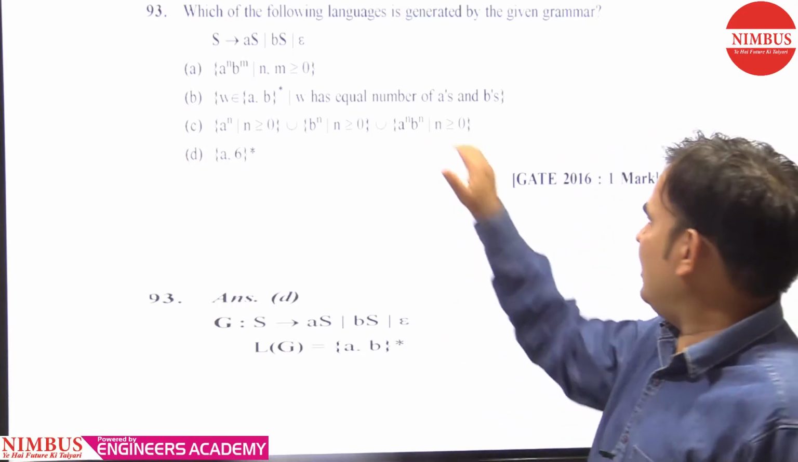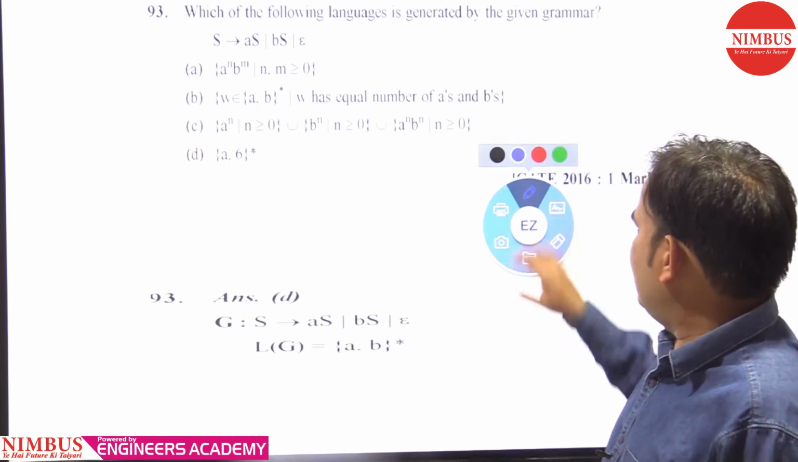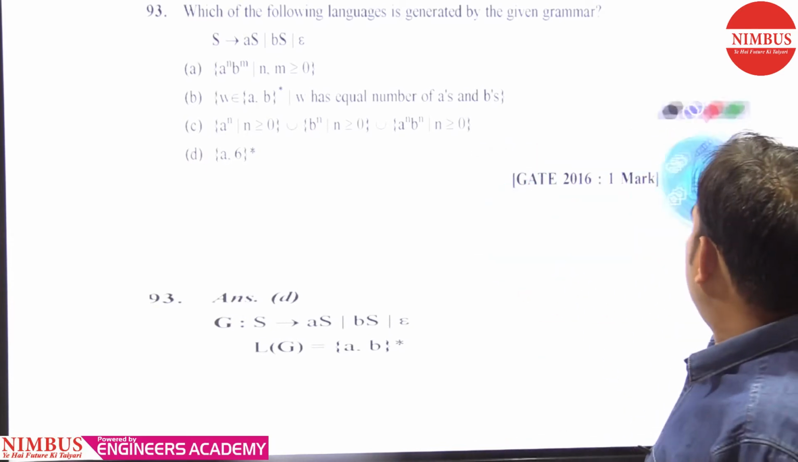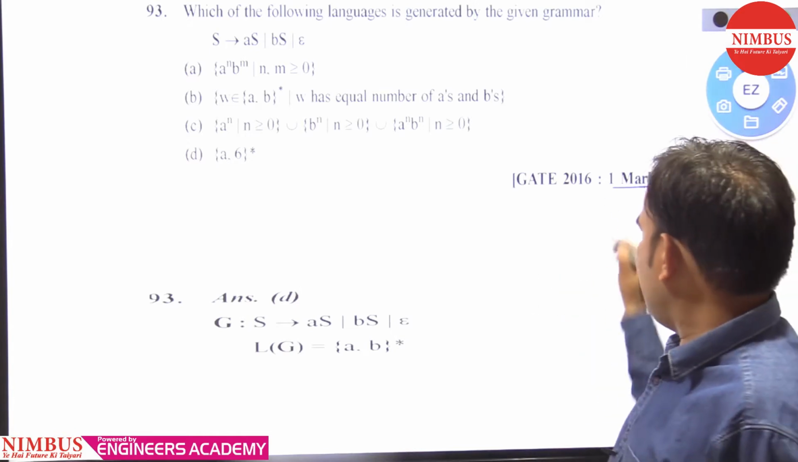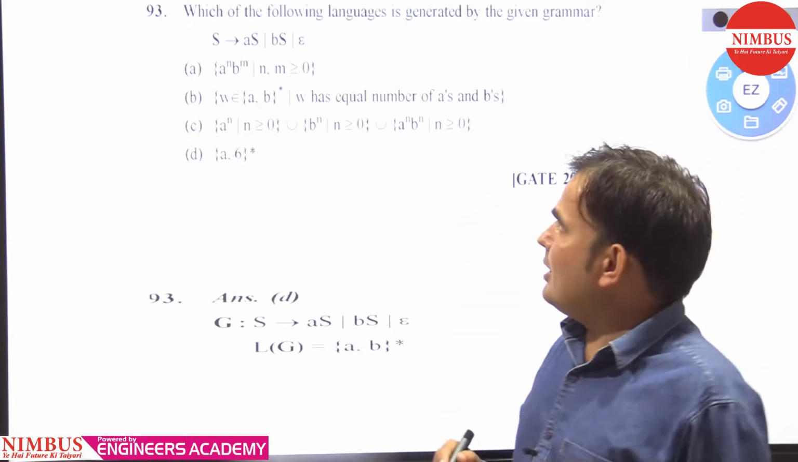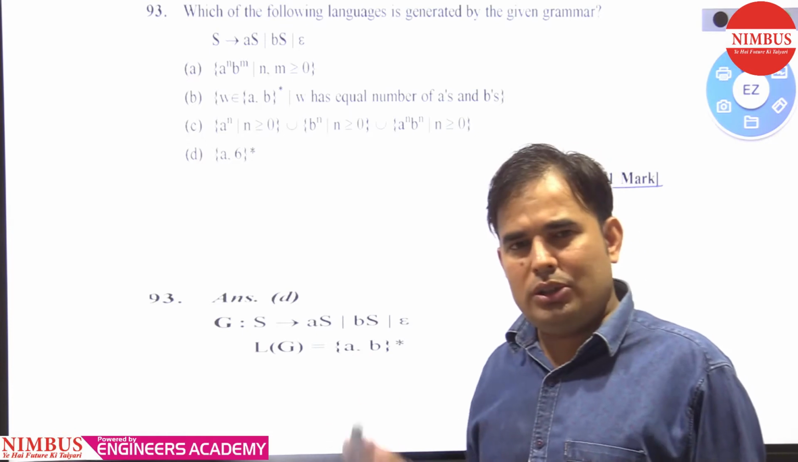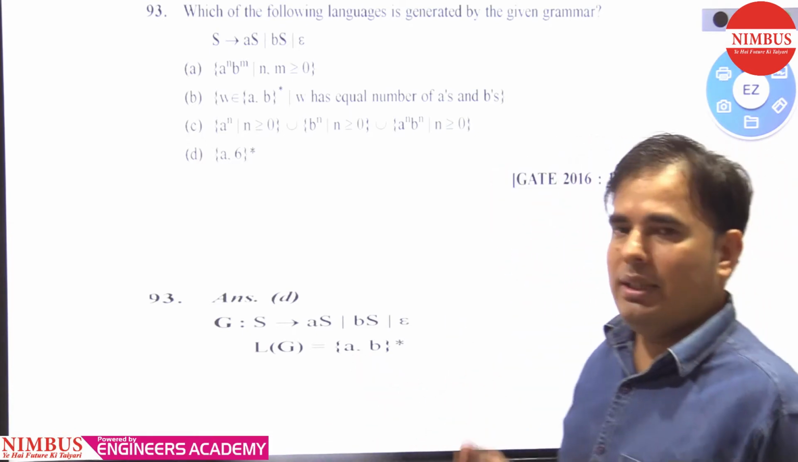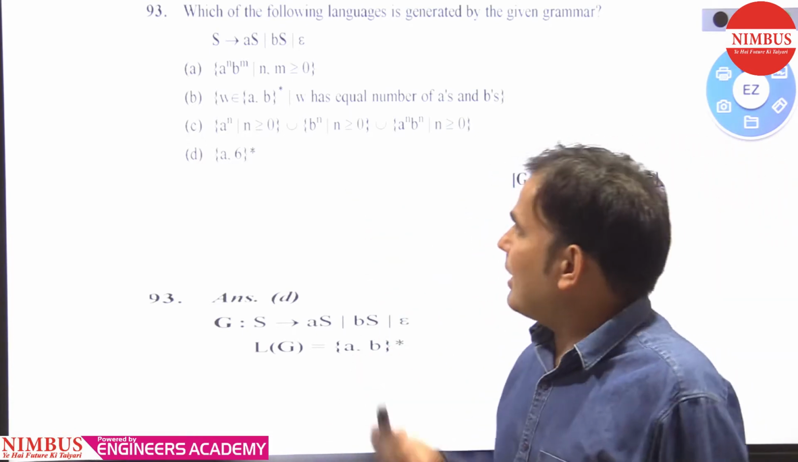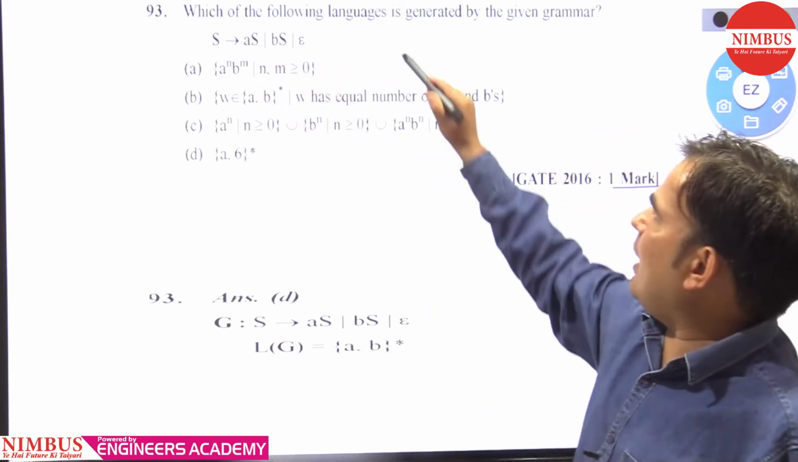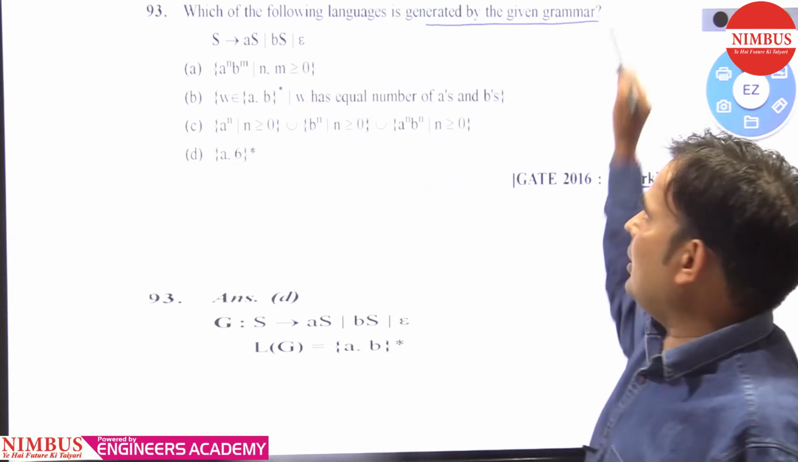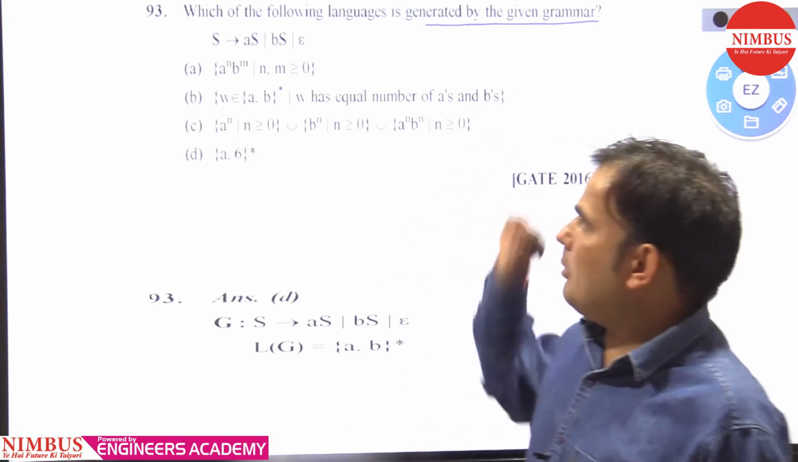Friends, this question was asked in GATE 2016 for 1 mark. Okay, so let's see what it is saying. These types of questions you get many times. So in TOC you need practice. Which of the following languages is generated by the given grammar?